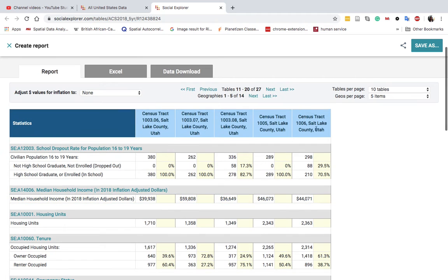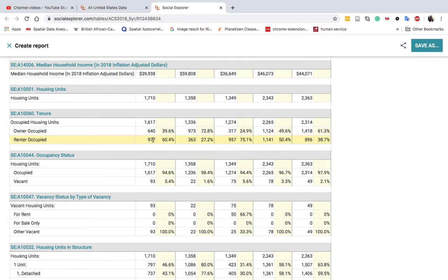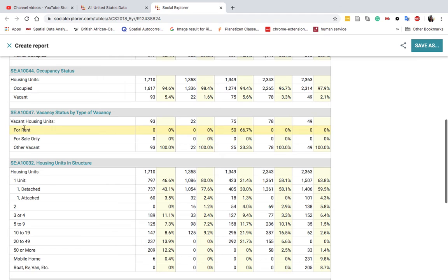And well, of course, remember that these are by census tract, so you will actually go to the end to find the total for that area that we chose. Just in the PowerPoint, you can see that there's also some requests for the number of housing units, tenure, that means owners and renters. Also, the housing units that are vacant. Specifically looking at this table, we're looking at vacant units that are for rent, for sale only, or other vacant.